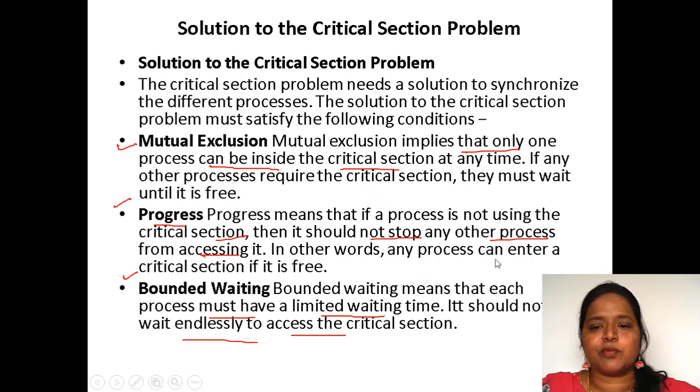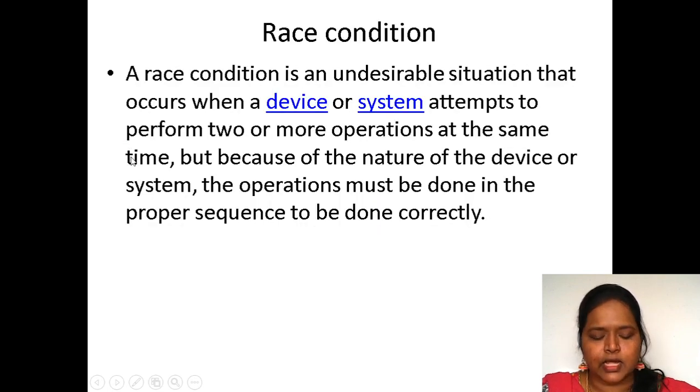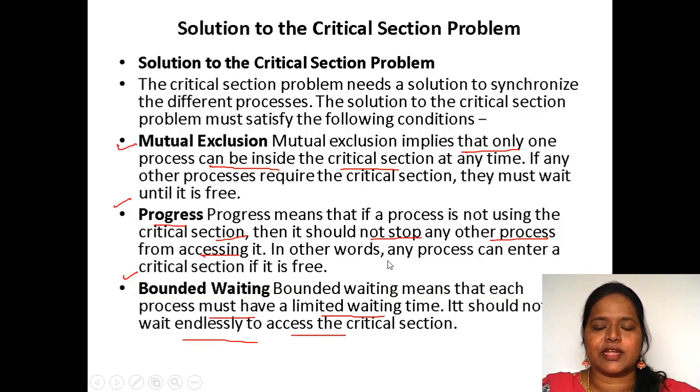In other words, any process can enter a critical section, it is free. There should not be any process to stop another process from entering. Bounded waiting means that no process has infinite times to execute, and no process should wait endlessly.